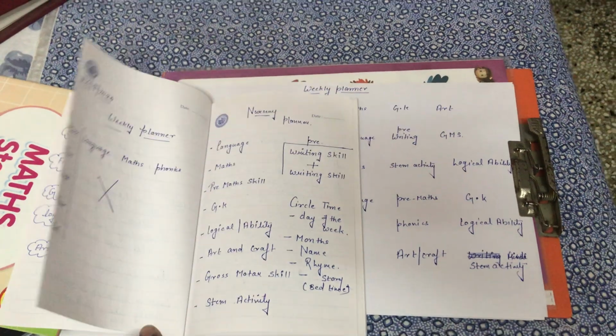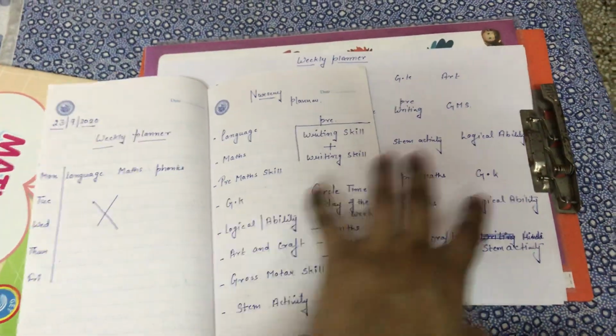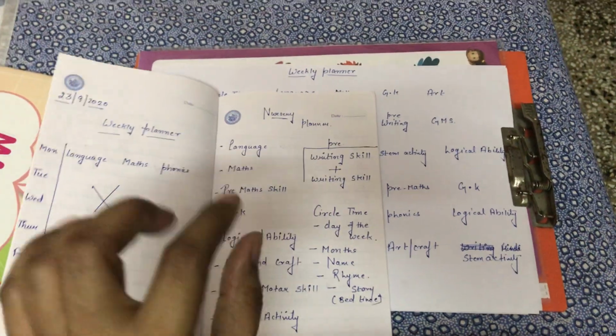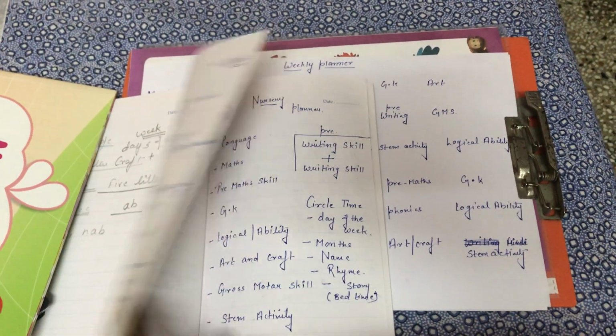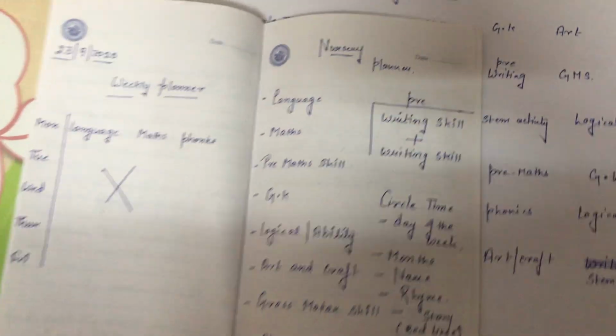So let's see what I have planned. I have planned this roughly in a rough notebook, so you can see a proper soft copy of these in the description box. So let's see what all I have planned.